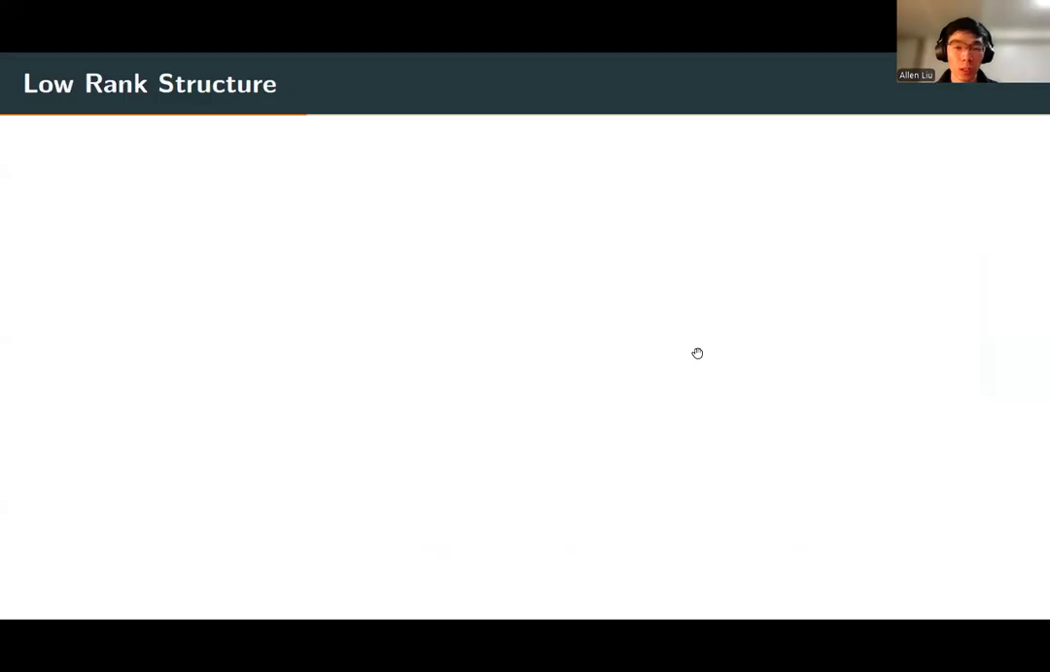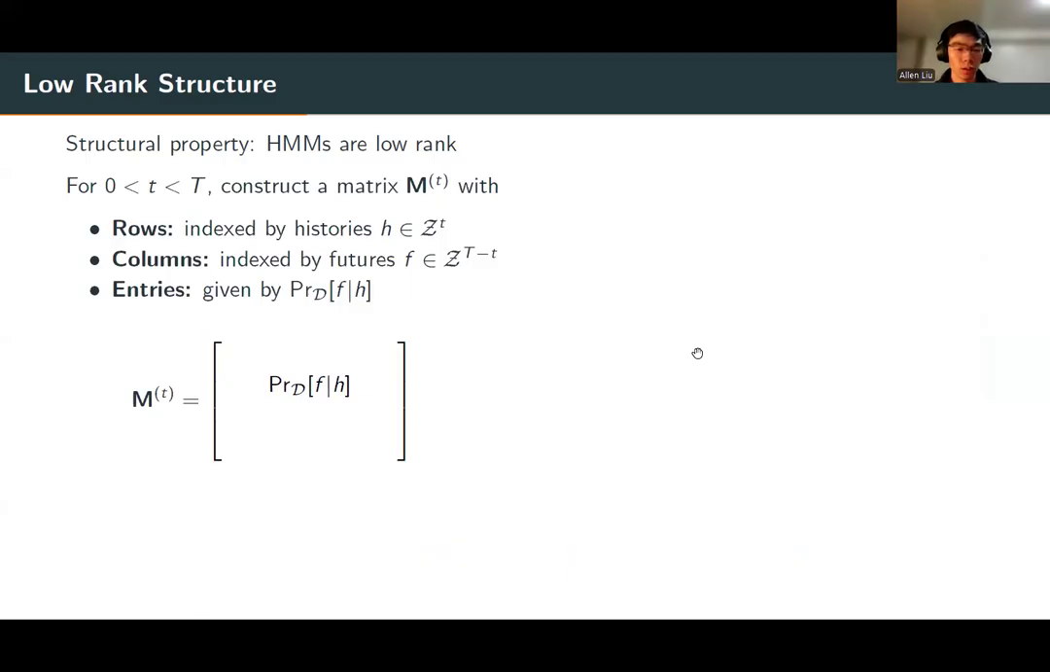Okay. So the key structural property about HMMs is that they're low rank. And they're low rank in the following sense. For every possible prefix length t, we can construct the following very large, exponentially large matrix M sub t. Its rows are indexed by all possible histories H, and its columns are indexed by all possible futures F. And its entries are given by the conditional probability of each future conditioned on each history.